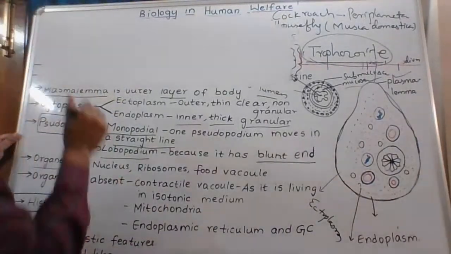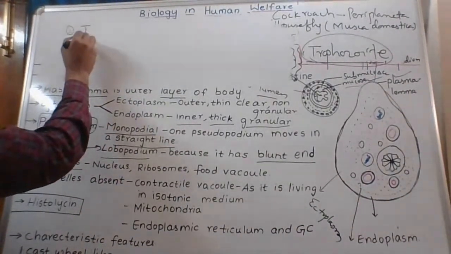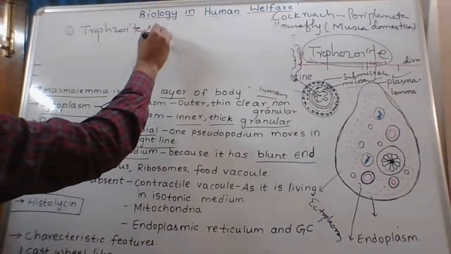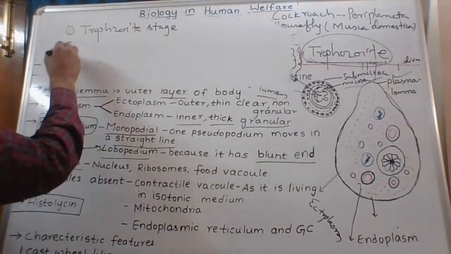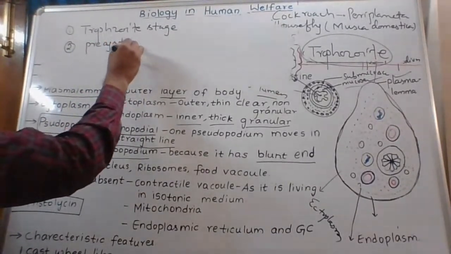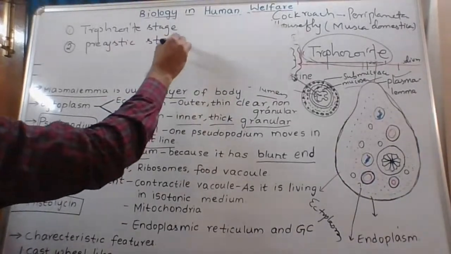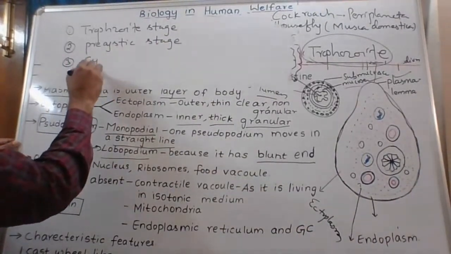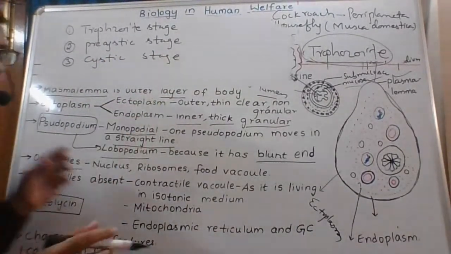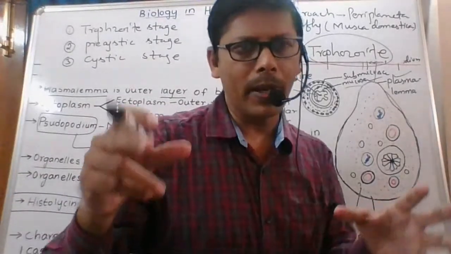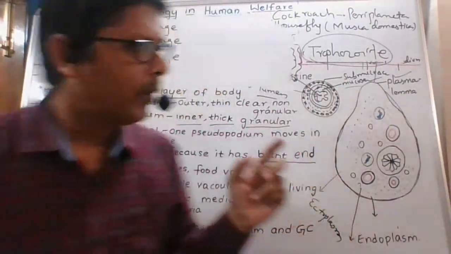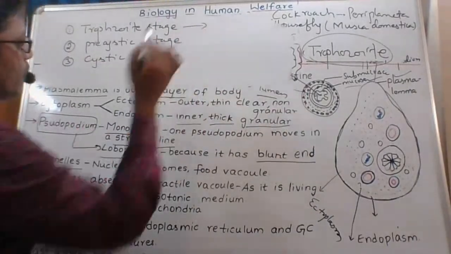Here I am writing the three stages. One is the trophozoite stage. Next one is the pre-cystic stage, and the third one is the cystic stage. These are the three stages in the life history of Entamoeba histolytica, right? Okay, the pre-cystic stage and the cystic stage. Now we are going to talk about the trophozoite stage.